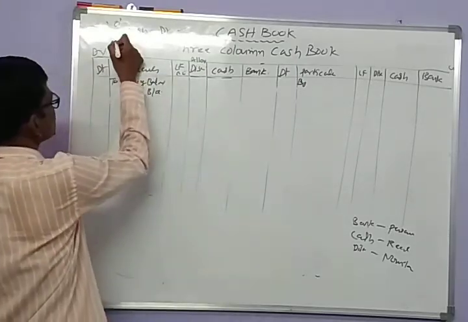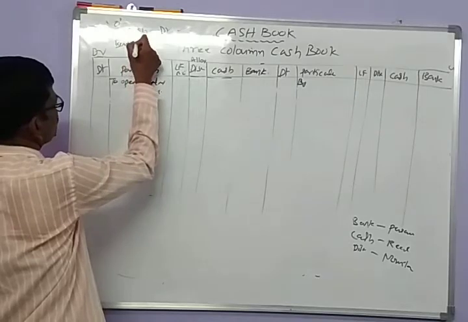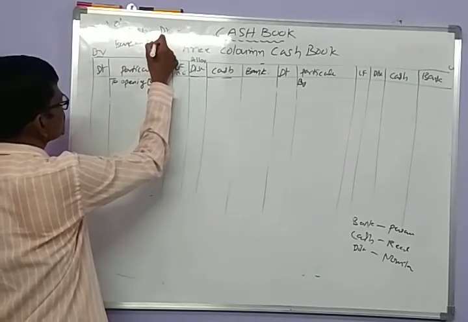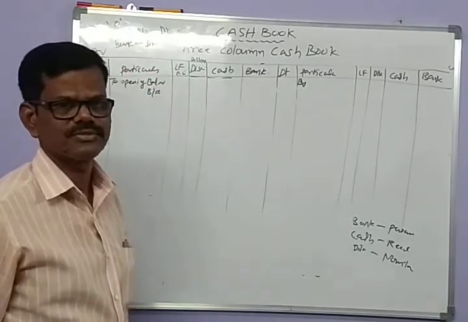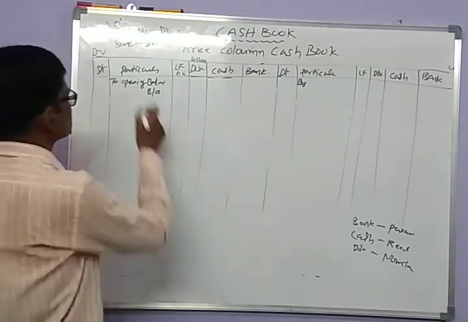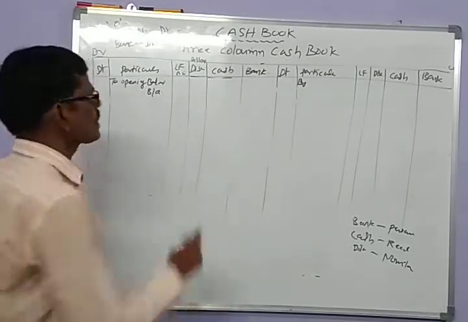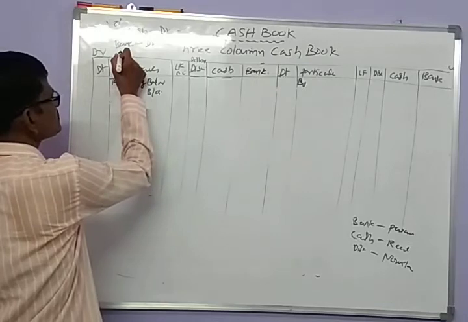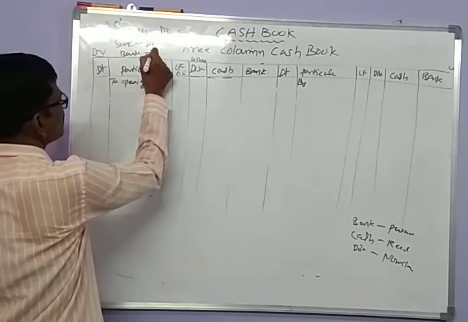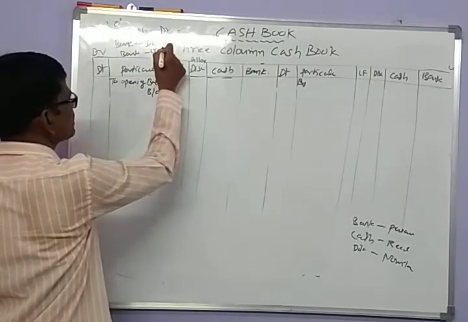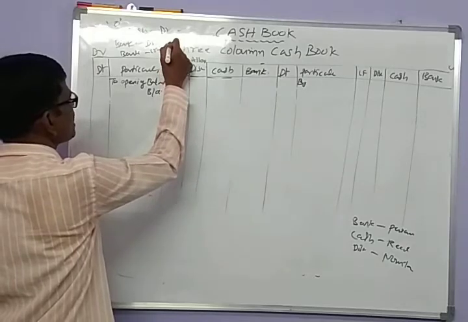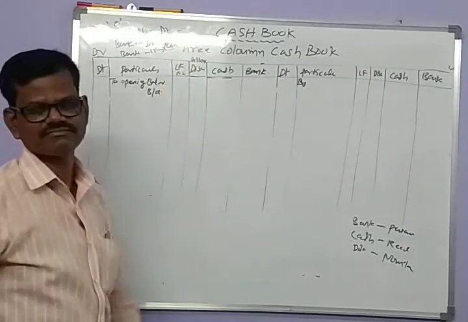But whereas bank account usually begins with the debit balance. Yes, there is a chance that the opening balance of bank may be credit. If it is a credit balance, it is treated as bank overdraft.